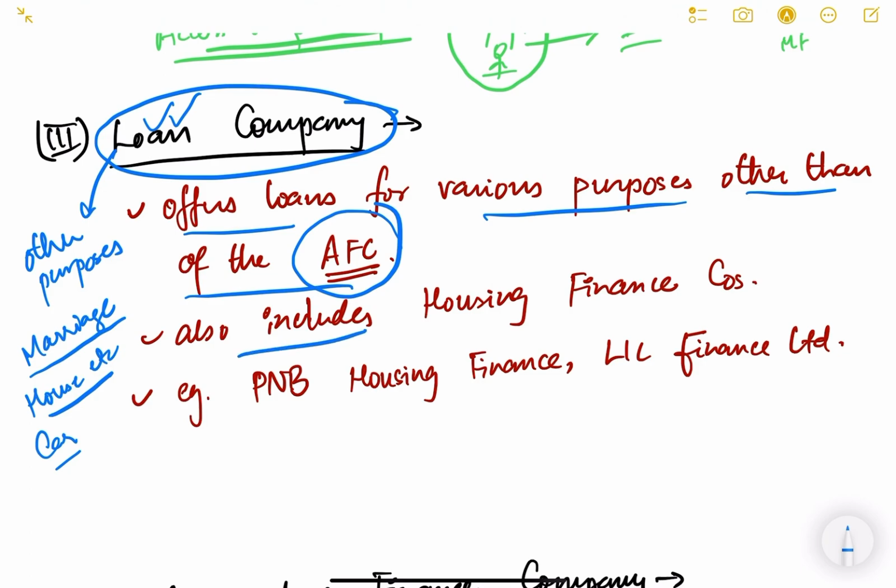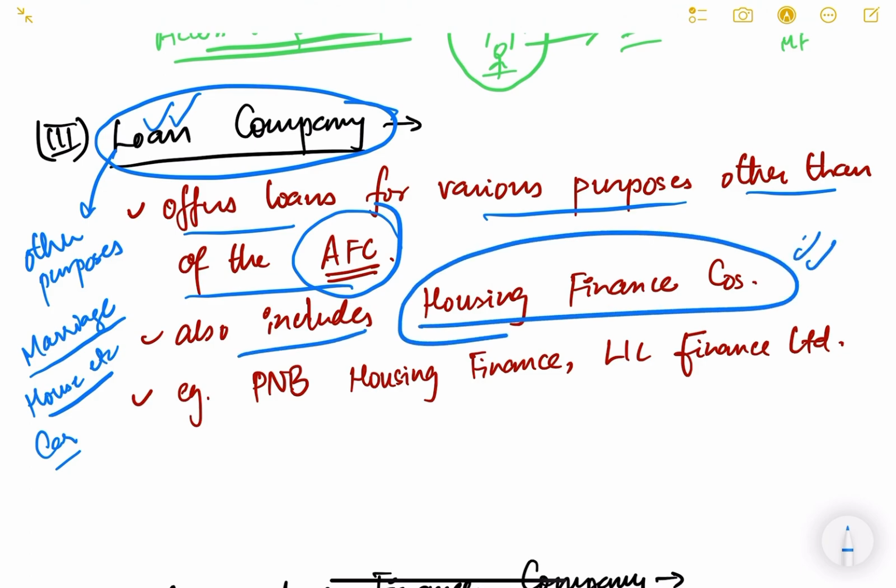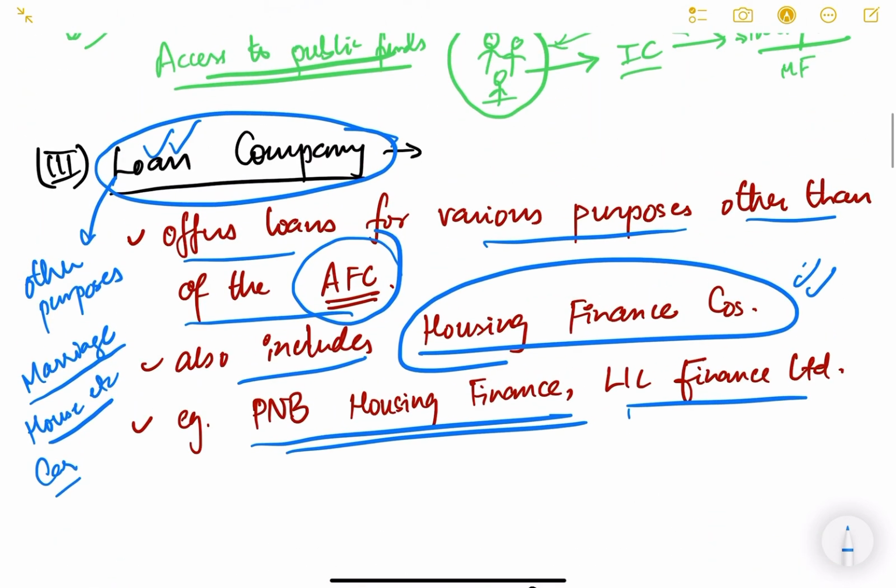So it also includes the housing finance companies, okay, which finance the houses. Example is LIC Finance, PNB Housing Finance Company. So this is the simple meaning of loan company. Now all these companies are regulated by RBI. Please keep this in mind. Whatever we are discussing today, they all are regulated by RBI except for microfinance institution that I'll tell you. Okay.